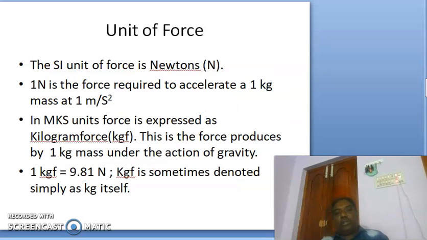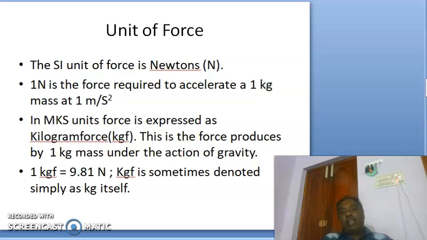Unit of force. The SI unit of force is newtons. So this is what we are going to follow and use. This is denoted by the letter capital N. So 1 Newton is a force required to accelerate a 1 kg mass at 1 meter per second squared acceleration.